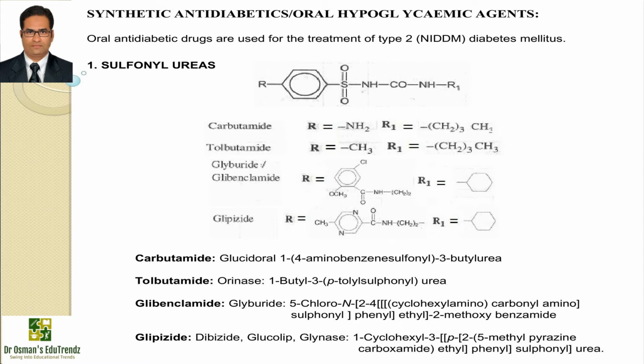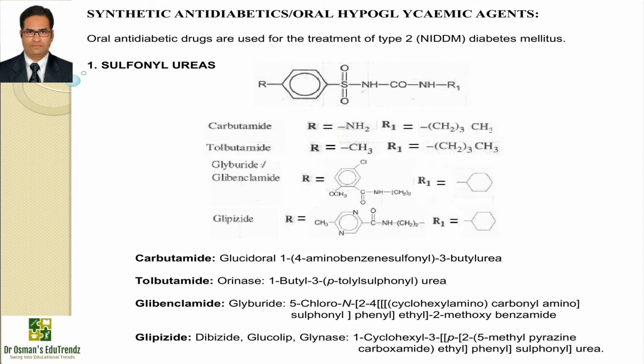Now if we talk about the first class, sulfonylureas, example carbutamide. Carbutamide is available with the brand name Glucidorol and IUPAC name 1,4-aminobenzene sulfonyl 3-butylurea. It is used as an anti-diabetic drug to treat diabetes and it reduces the excess sugar in the blood by promoting the secretion of insulin.